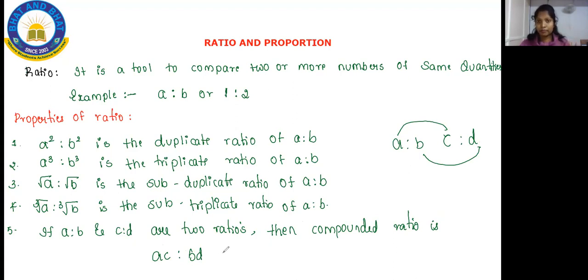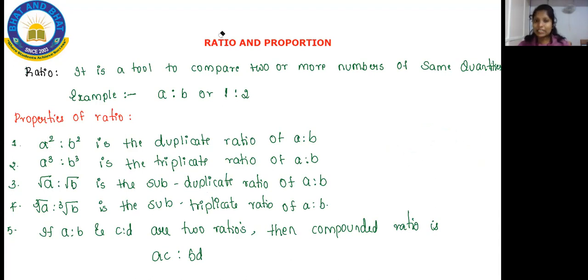These are the 5 properties you have to keep in your mind. First property is the duplicate ratio. Second property is the triplicate. Next is subduplicate, subtriplicate, and then compounded. These are the 5 important things you have to remember.